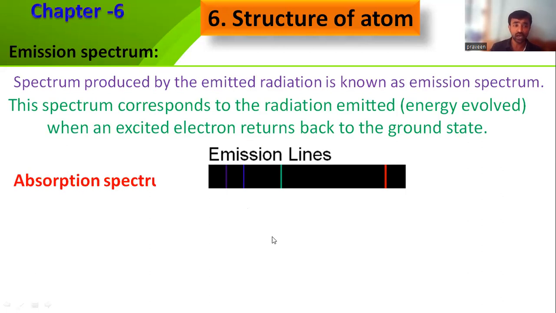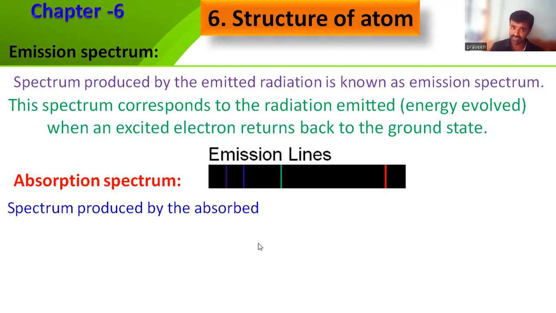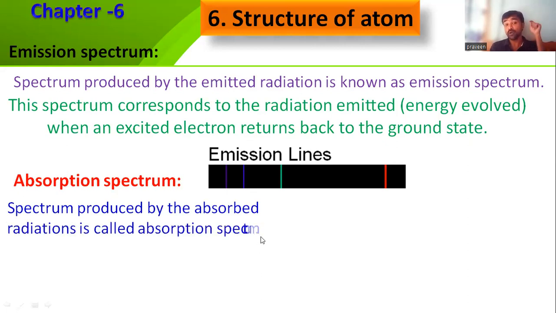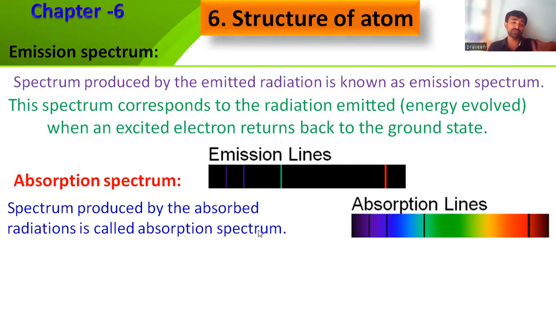Then we'll go for the other one, the absorption spectrum. When energy is absorbed, the radiation increases its energy. So the spectrum produced by the absorbed radiation is called the absorption spectrum. When energy is released, we get the emission spectrum; when energy is absorbed in terms of radiation, that also gives you a spectrum, called the absorption spectrum. Look at this absorption spectrum. What is the difference between the emission and absorption line spectrums? Can you feel the difference now?